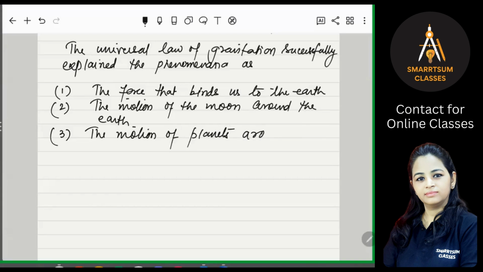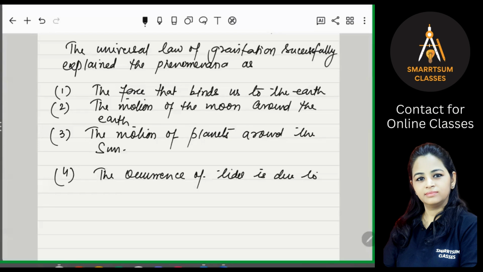Motion of the planets around the sun, right? There are so many planets which are revolving around the sun, including Earth. The occurrence of tides, right? Tides are occurring because of this. The occurrence of tides is due to the gravitational force of attraction of the moon.